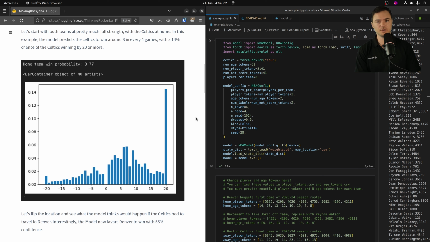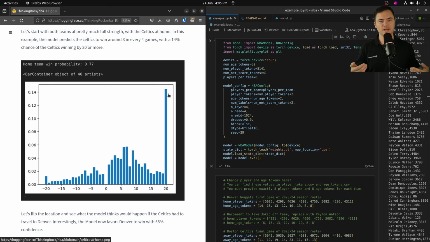So the Celtics are at home. In this example, it thinks the Celtics would win 77% of the time and they would outscore them by 20 points or more 14% of the time. Now, personally, as a Celtics fan, I'm terrified of the Nuggets, and I'm not completely sure that I agree with that one. So I decided to run it a few more times with a few different permutations of where the game is being played, who the players are that are playing, these kinds of things.